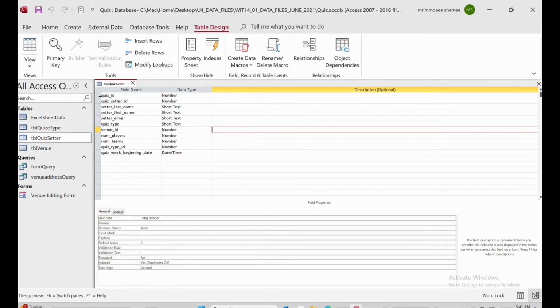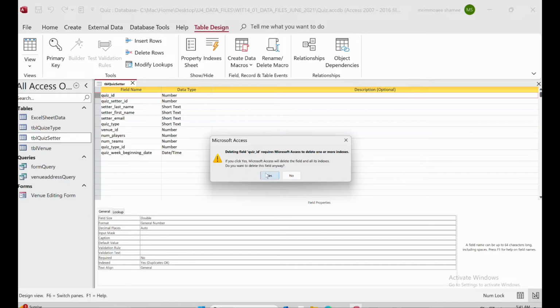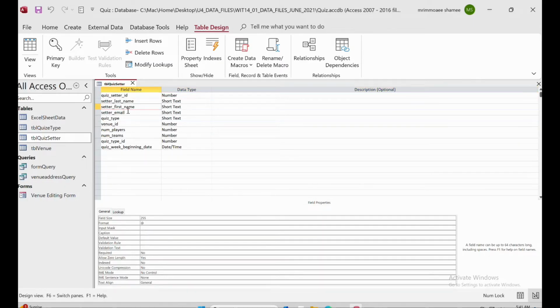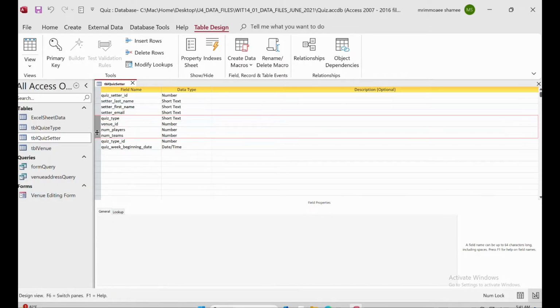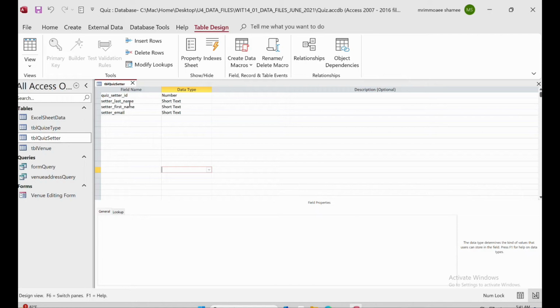Now we will get the table quiz setter, and we'll go to the design view. So we will do the same thing. Whatever we don't need, we will delete. Yes, we need to keep the setter ID, last name, first name, and email. After that, I don't need anything. Hold your shift key and click on each one, go to the last one, and then delete. So 1 2 3 4, yes, we have 4 fields, right? Done.